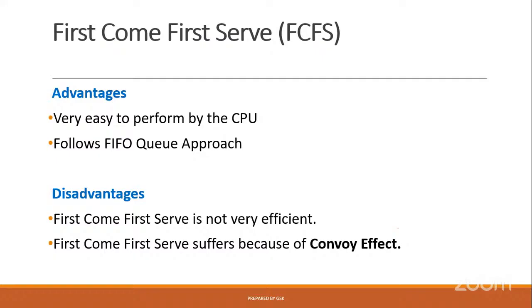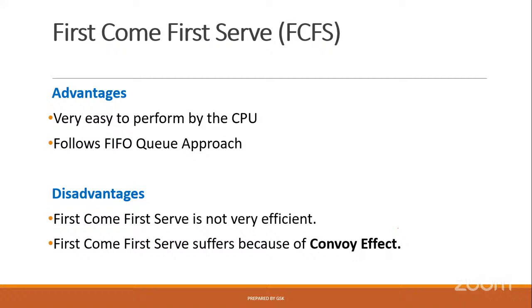But assume that the ninth person in the queue wants to take the medicine very urgently. That might be a serious situation. But if you follow FCFS, that person has to wait. This is the problem with FCFS. We are not considering importance; we are simply following order. So sometimes that may not give good results. That is a disadvantage. This problem is called the convoy effect.